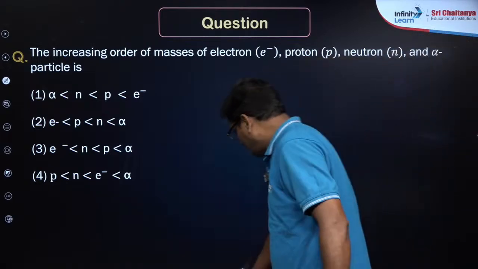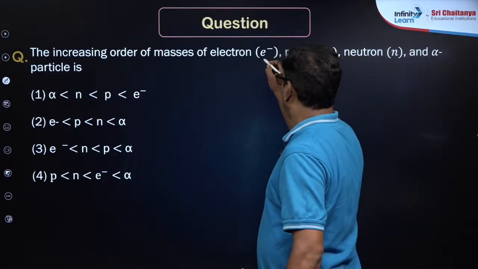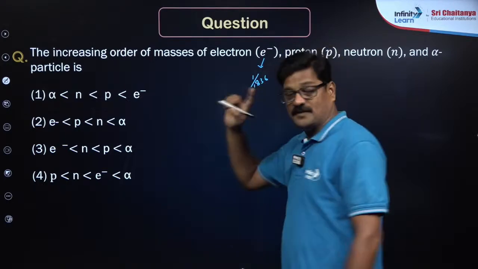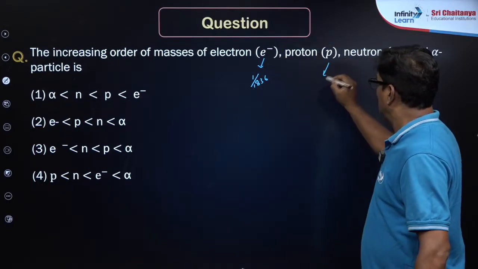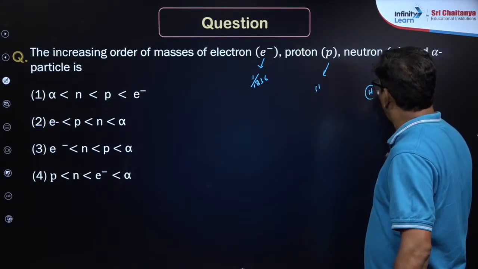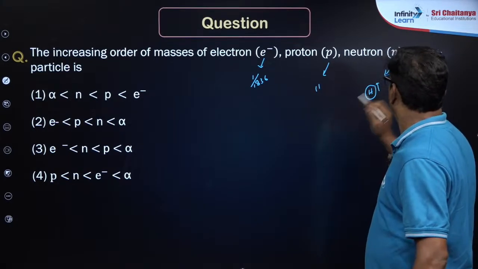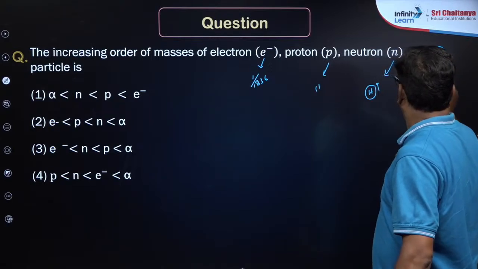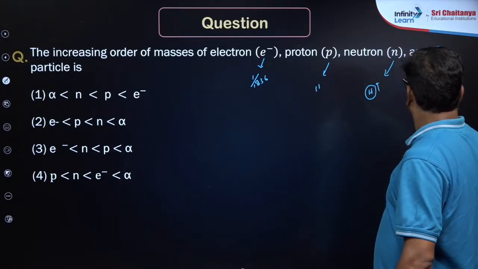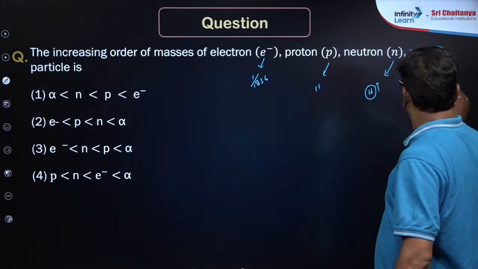So, the alpha particle: the electron is 1 by 1836 part of hydrogen. The proton is equal to hydrogen and the neutron is equal to hydrogen but slightly on the higher side. And the alpha particle has 4 units mass.